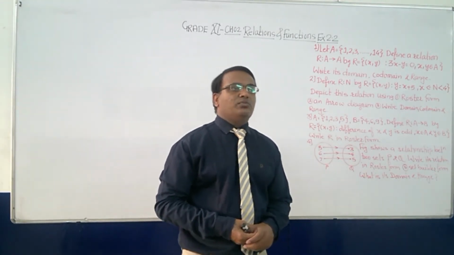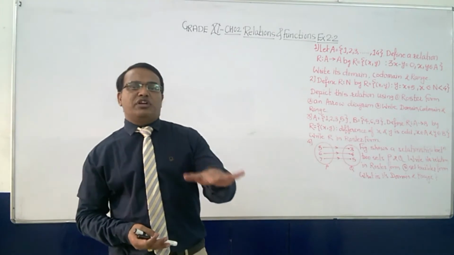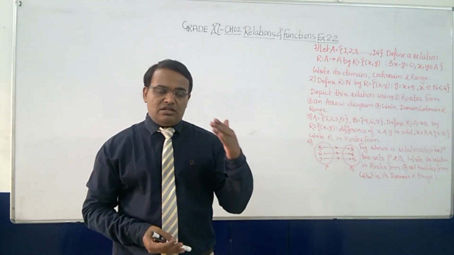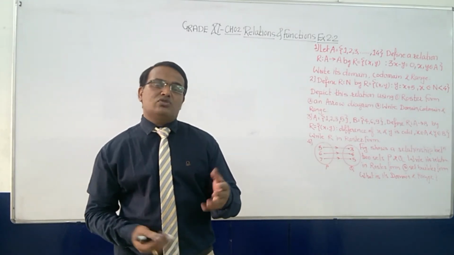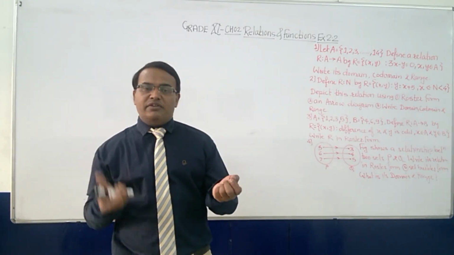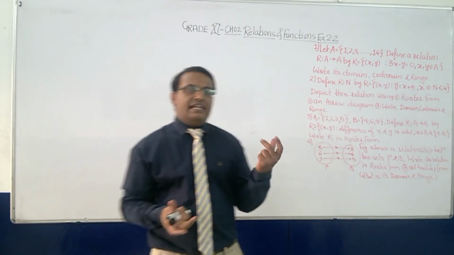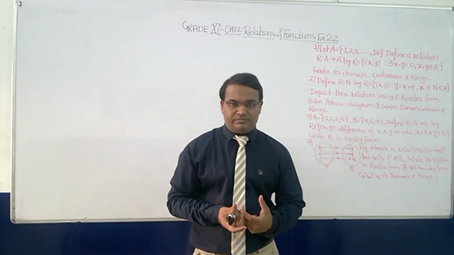Now, exercise number 2.2 is based on somewhat kind of relations. We have started the chapter with Cartesian product. Cartesian product means two sets, one element from the first set, second element from the second set.